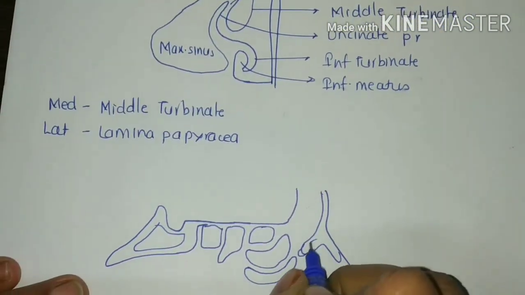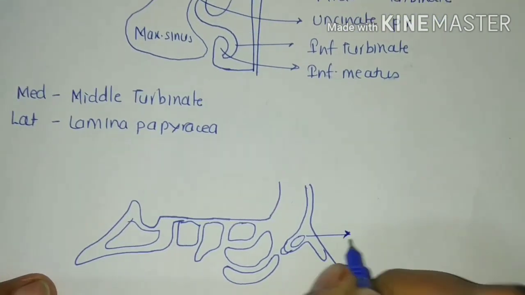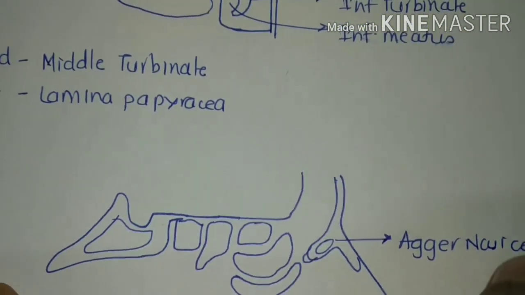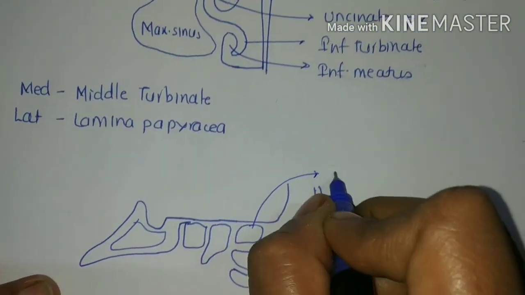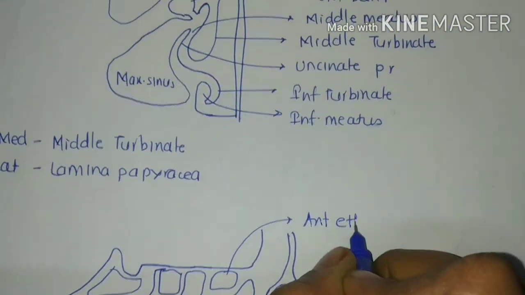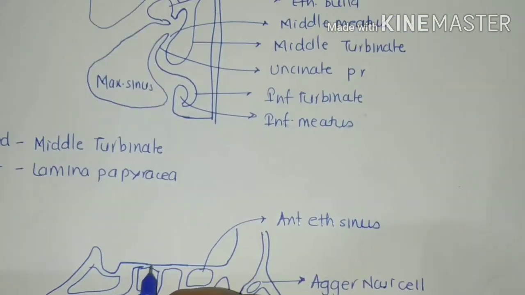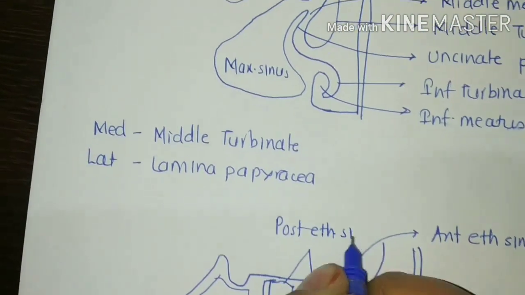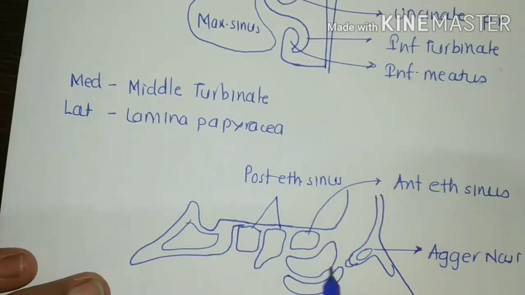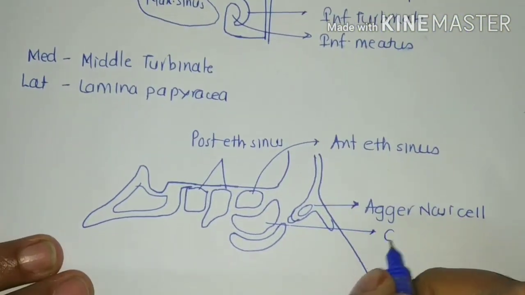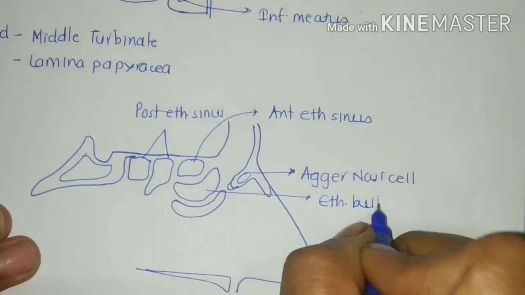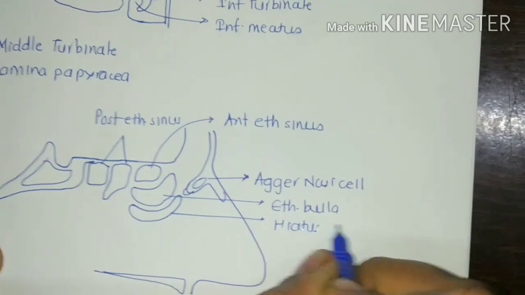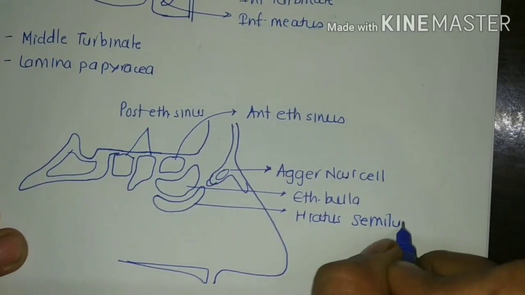Clear? So we will go for the nomenclature. So this is agger nasi cell. This is anterior ethmoidal sinus. These are posterior ethmoidal sinus. This is ethmoidal bulla. This is hiatus semilunaris.